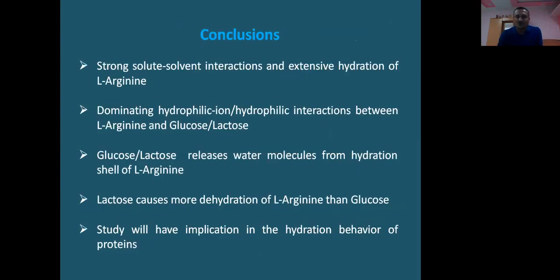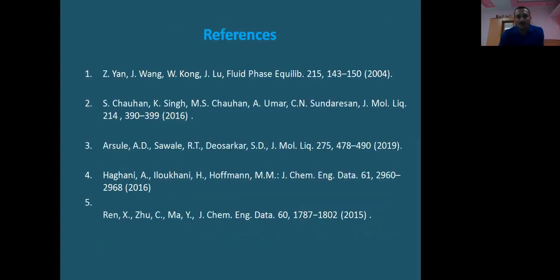Conclusions: strong solute-solvent interactions are confirmed, and extensive hydration of the L-Arginine is confirmed. Dominating ion-hydrophilic or hydrophilic interactions in the solution. The glucose or lactose releases water molecules from the hydration cell of arginine. Lactose causes more dehydration of arginine than glucose. The study has implications in the hydration behavior of proteins.